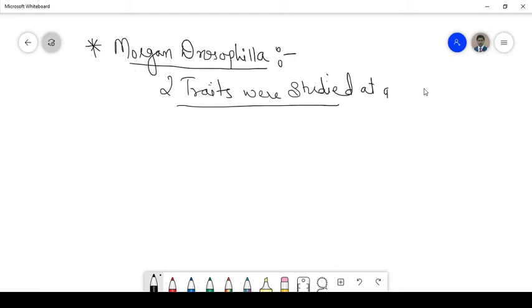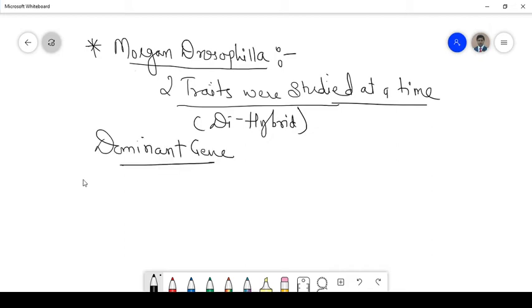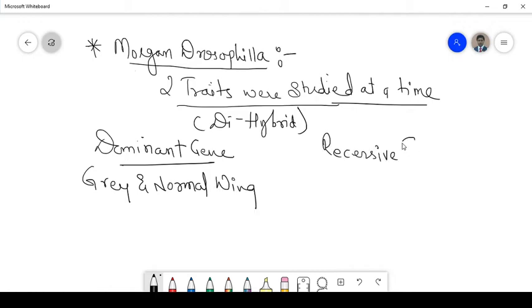The dominant genes were for gray color and normal vein, and the recessive ones were for black color and vestigial vein.